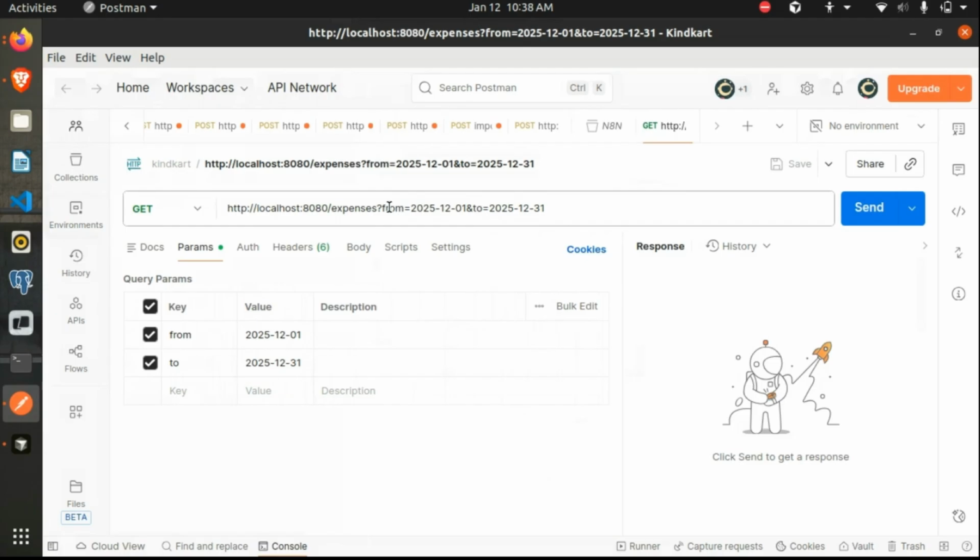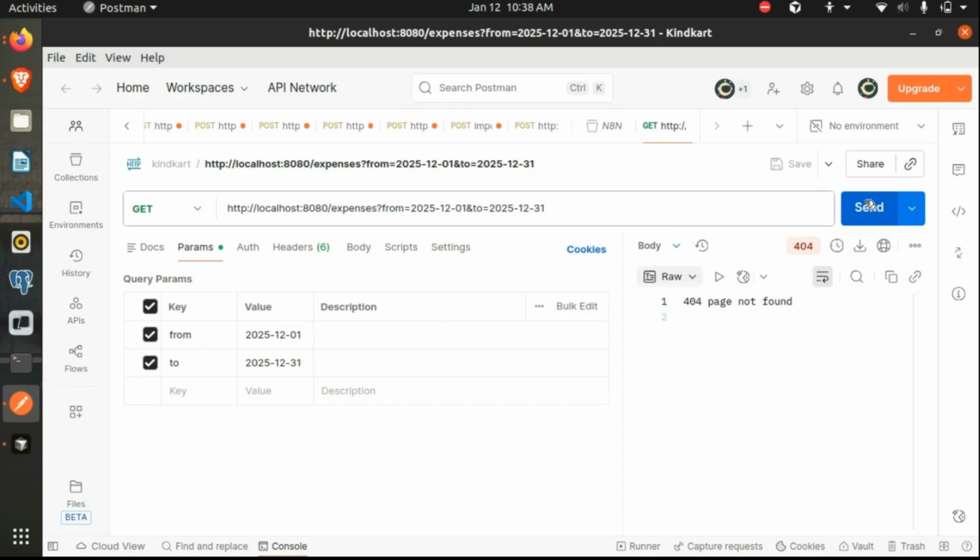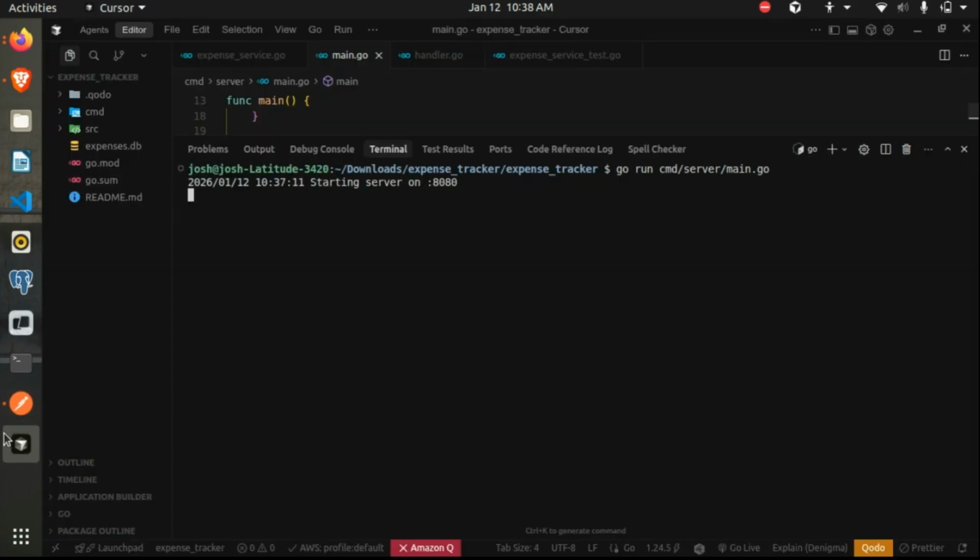So I want to fetch expenses from this date to this date. See, what we have here is 404 not found. Let's check what the issue is there.